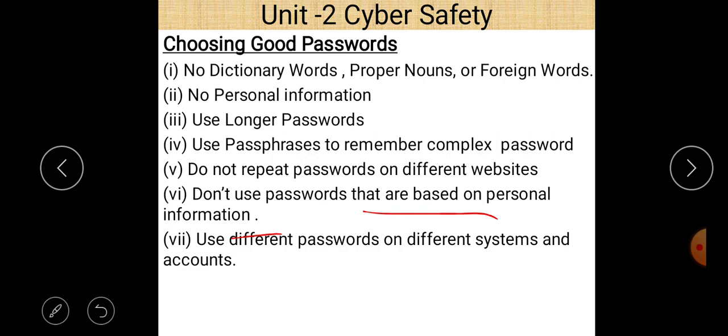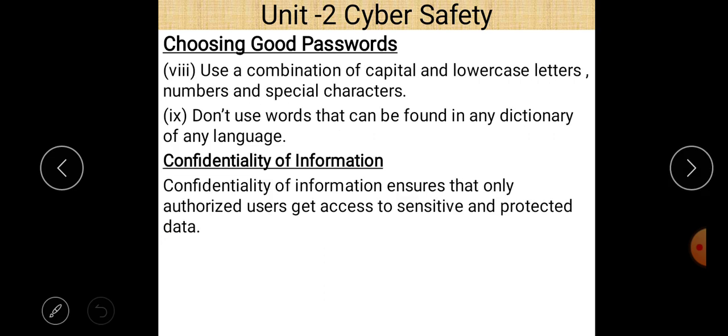So don't use personal information in your password, and use different passwords in different systems and accounts. If you use more than one computer system or have different accounts, then always use different passwords for different systems and accounts, and also for different websites. That is already discussed in our previous point number 5. Okay, so these are some techniques regarding choosing good passwords.